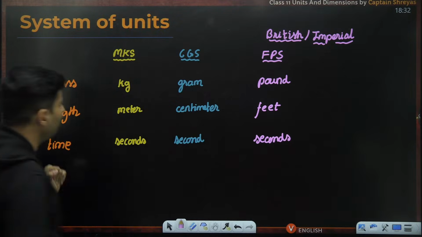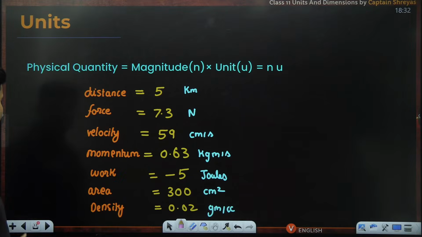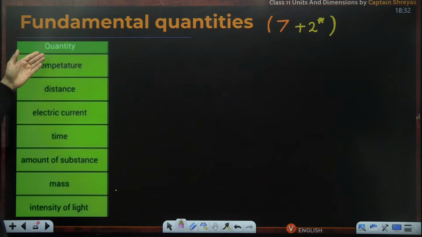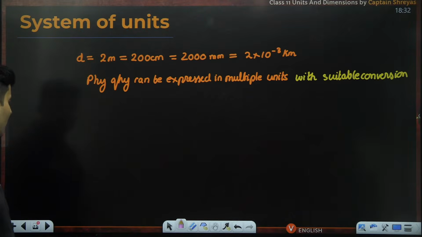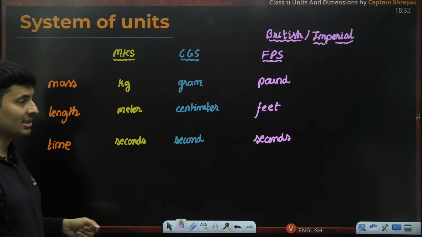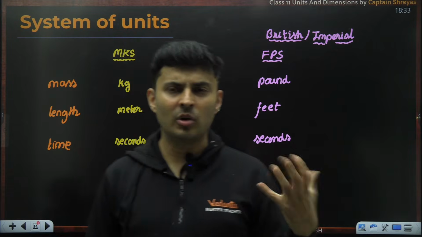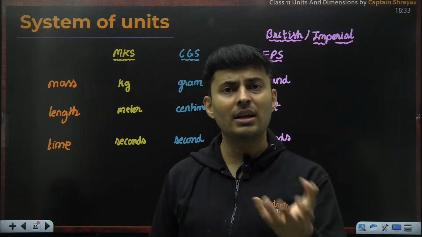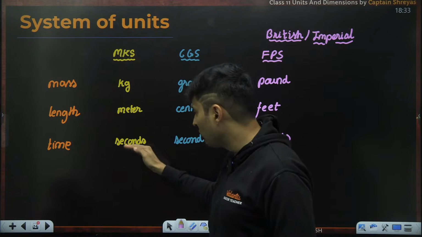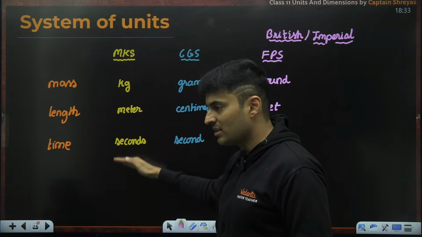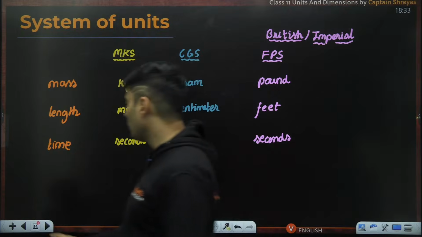But there is a problem in MKS. You might have realized it by now. Sir, actually there are many fundamental quantities and you have ignored so many of them, like temperature, current, amount, intensity of light. What about them, sir? You did not put them in MKS. So when the MKS was there, the fundamental quantities were not agreed upon completely. Once the 7 fundamental quantities were agreed upon, the MKS system was later extended to include the remaining fundamental quantities.